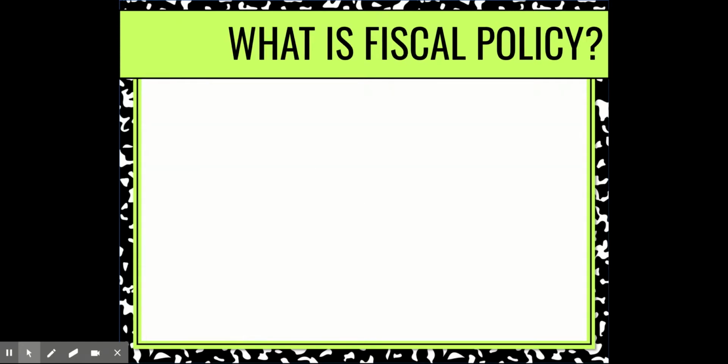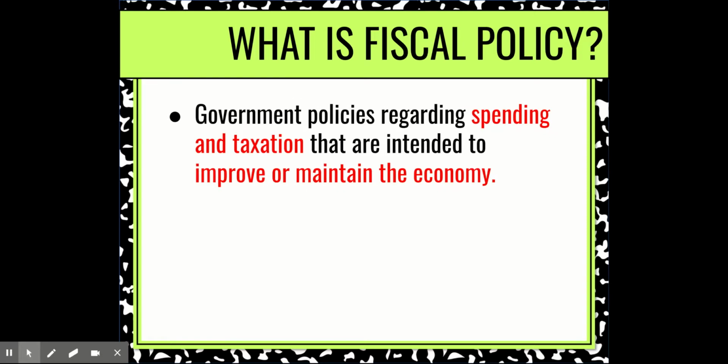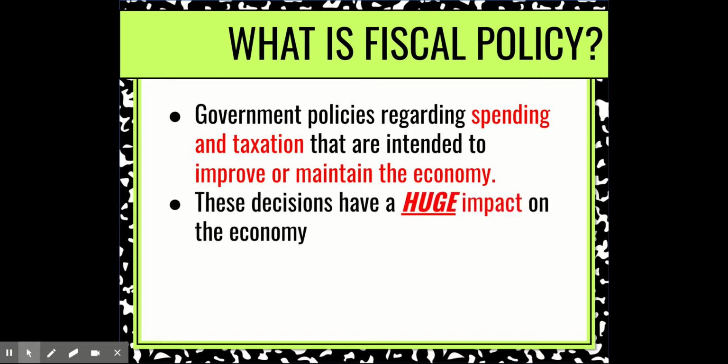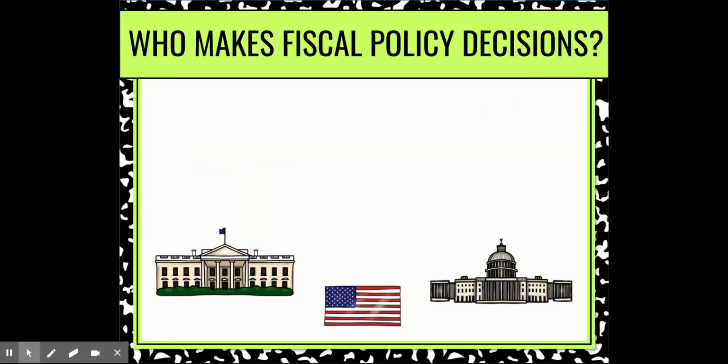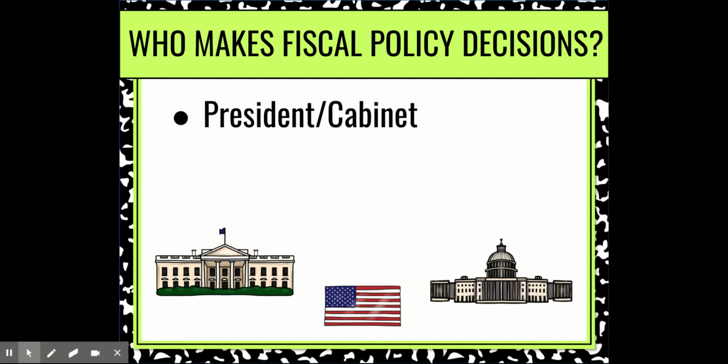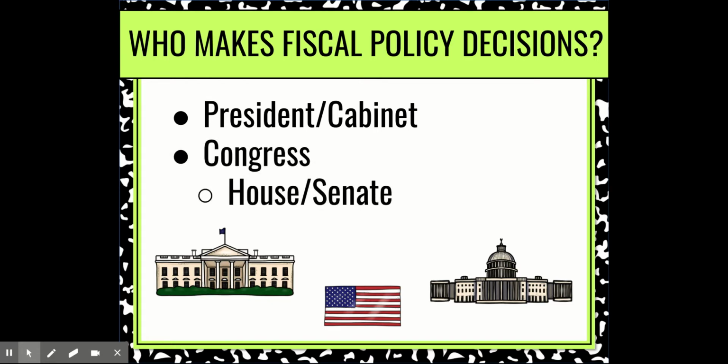What is fiscal policy? Fiscal policy is the government policies regarding spending and taxation, and they are intended to either improve or maintain the economy. We want our economy stable, and it's up to the government to fix it. These decisions have a huge impact on the economy. Well, who makes the fiscal policy decisions? I've already said that it is the national government. It's the president, the cabinet, Congress, which includes the House of Representatives and the Senate.